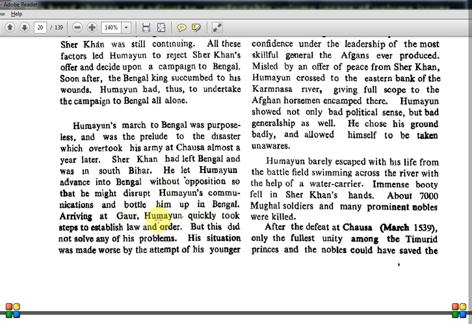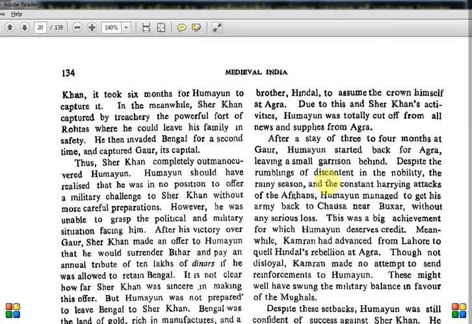Arriving at Gaur, Humayun quickly took steps to establish law and order, but this did not solve any of his problems. His situation was made worse by the attempt of his younger brother, Hindal. No need to remember the names. Again, internal conflict. Last time also, when Humayun was about to gain something, his brother came and destroyed it. Each time these internal problems used to be there. He wanted to become the king himself at Agra. Due to this and Sher Khan's activities, Humayun was totally cut off from all news and supplies from Agra, because his brother was not helping or communicating with him. So Humayun had problems on both sides: Sher Khan in the east and his own family in the west.